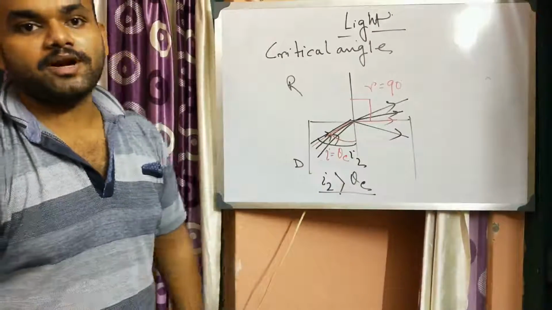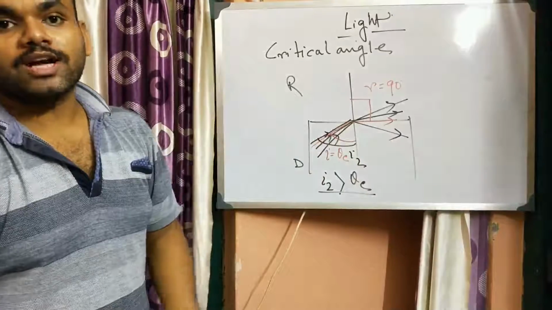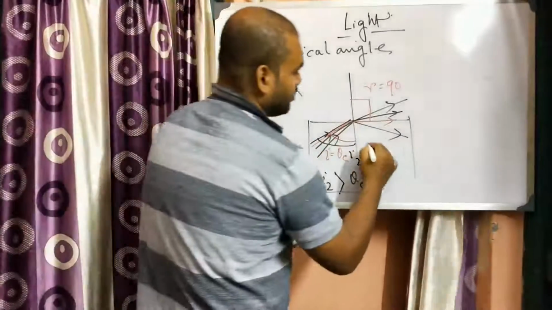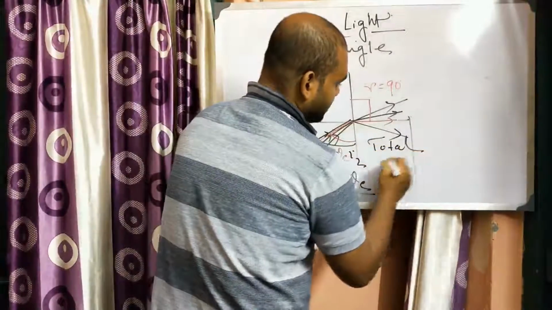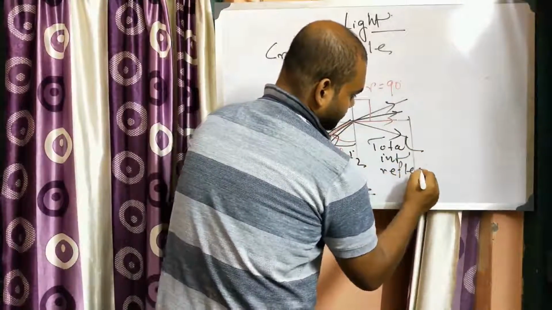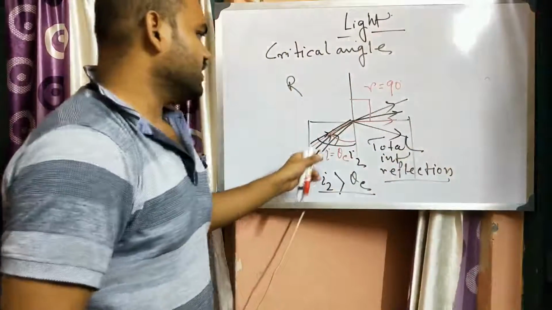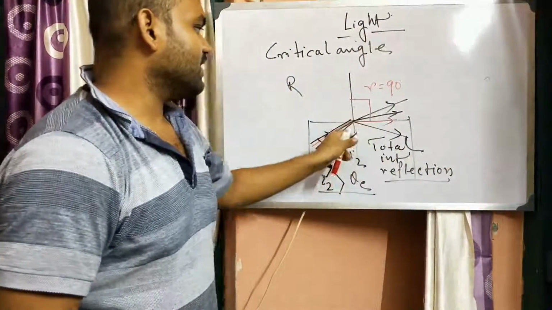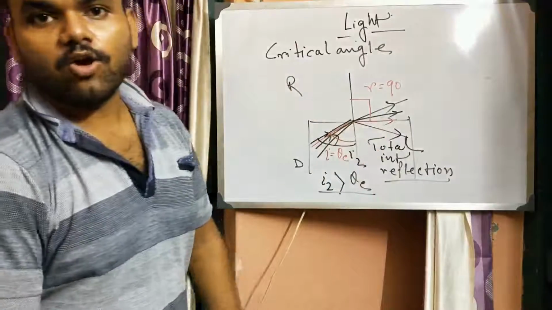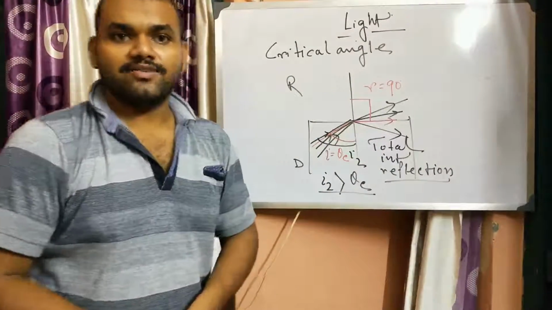This phenomenon is known as total internal reflection. Why not refraction? Because no refraction occurs. Here light reflects and it maintains the law of reflection. So that's why it is known as total internal reflection.